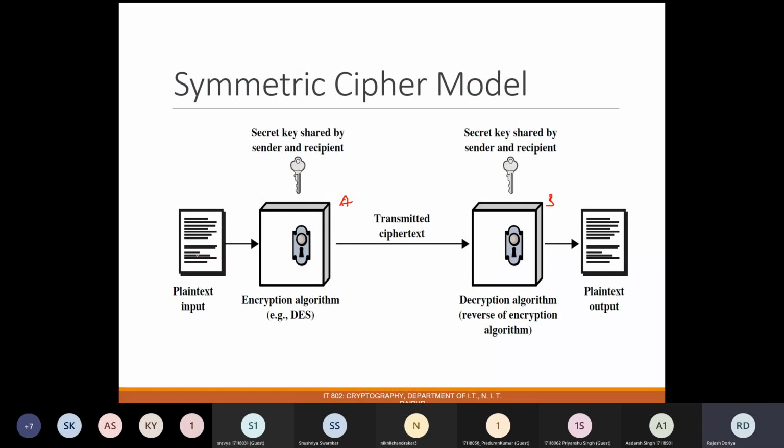The data will be passed to the encryption algorithm, some key will be used by that algorithm, and the result will be your ciphertext. This ciphertext will be sent to the other party, who will decrypt that message with the help of a reverse algorithm, which is your decryption algorithm. Again, that decryption algorithm will use the same key, and at the end it will produce your plain text back. So this is a general model for symmetric key ciphers.